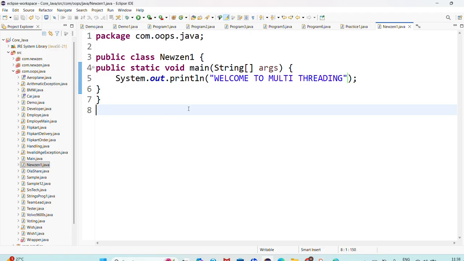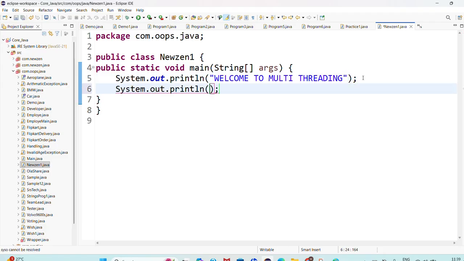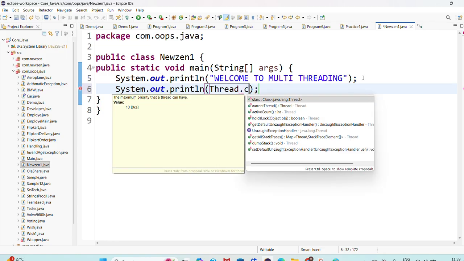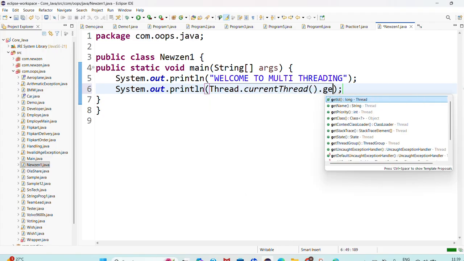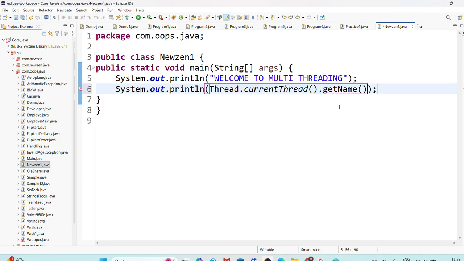How can we find out the thread name? Here we have one method. If we want to get the thread name, we have to write the class name, Thread dot currentThread dot getName method. If you want to access the thread name, we use Thread.currentThread().getName(). Now we'll get the thread name, right?